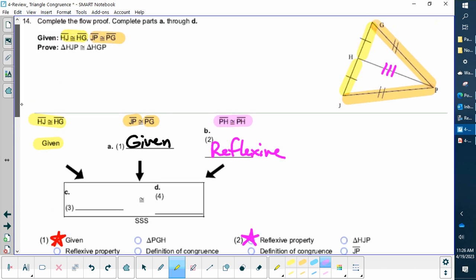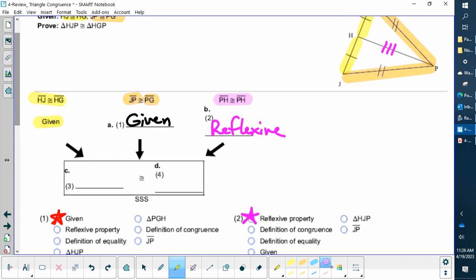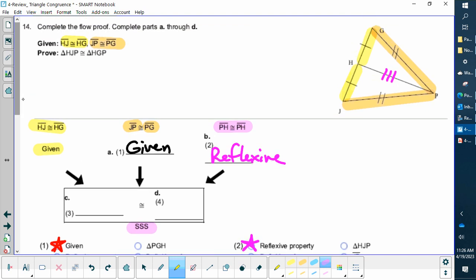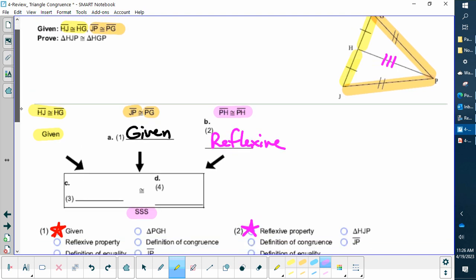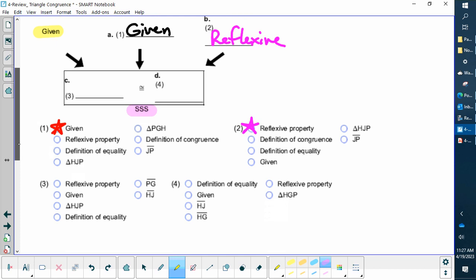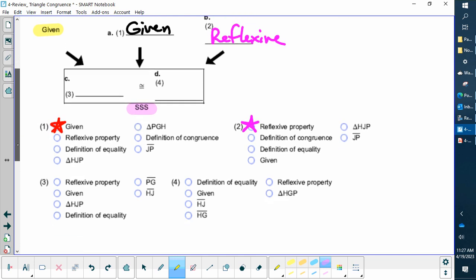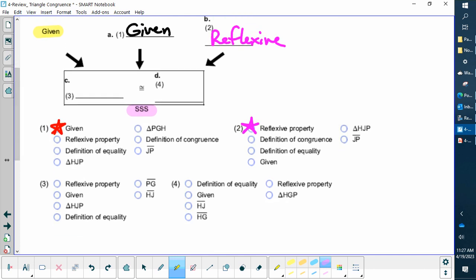Now you'll notice they already tell me it's side, side, side. I can see it from the diagram. Now you just have to say what triangles are congruent. So let's go down below. I only have one option here for my triangle. A triangle is congruent to another triangle. This triangle is congruent to this triangle. So anytime you have one of these statements, you have to say something about triangles being congruent.